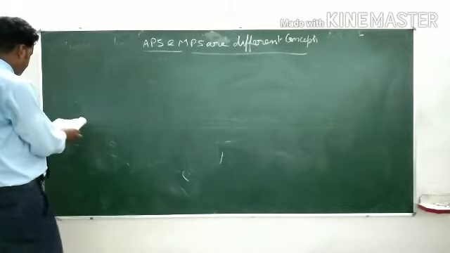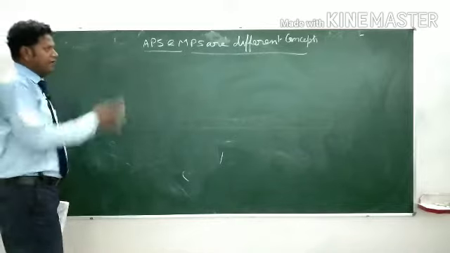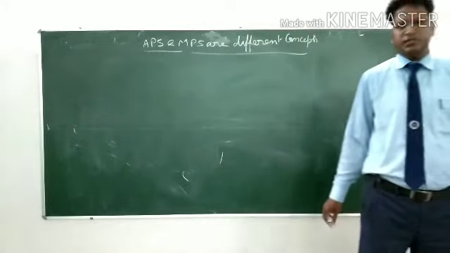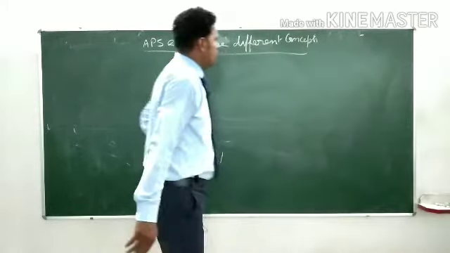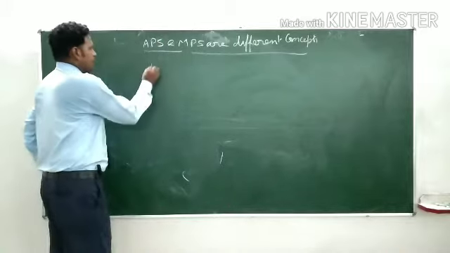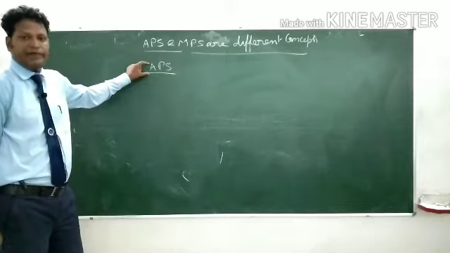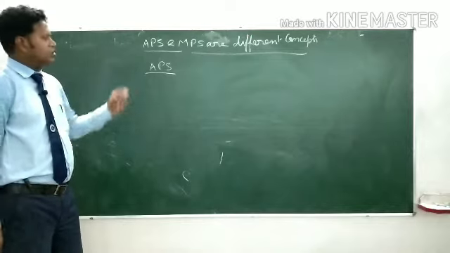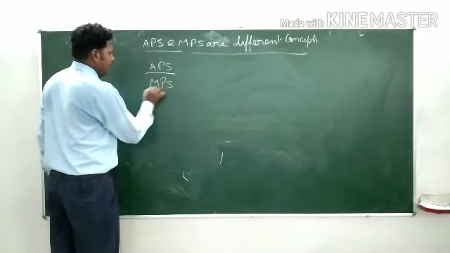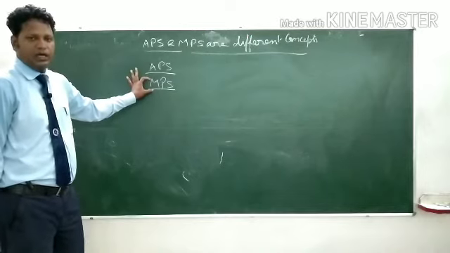Dear students, APS, that is average propensity to save, and MPS, that is marginal propensity to save. When we say APS, we are talking about the average or total propensity to save, and when we talk about MPS, it is additional.